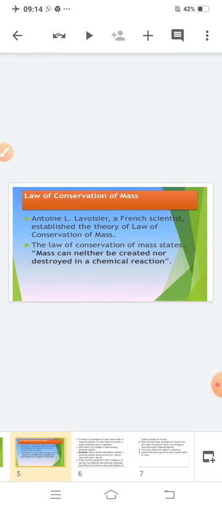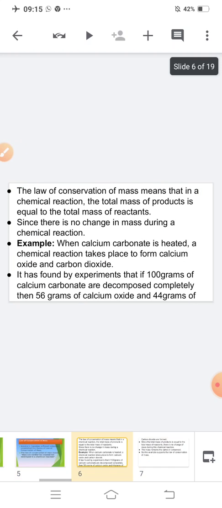So, what is the law of conservation of mass? The law of conservation of mass is that mass can neither be created nor be destroyed in a chemical reaction. Is this clear? Now, the law of conservation of mass means that in a chemical reaction, example, when calcium carbonate is heated, a chemical reaction takes place to form calcium oxide and